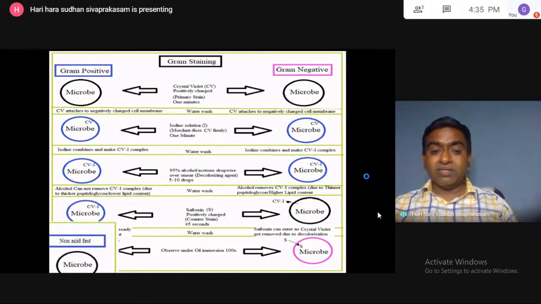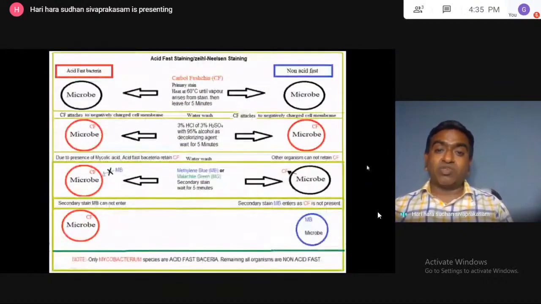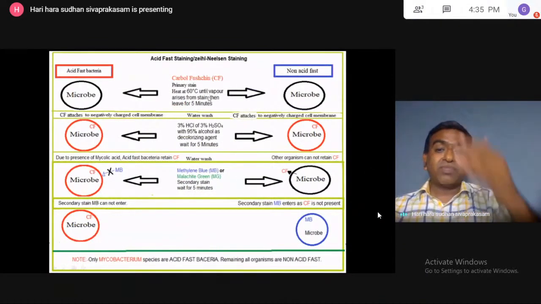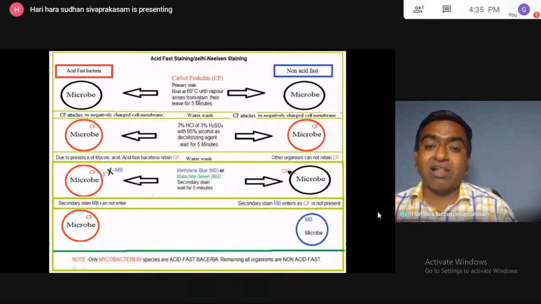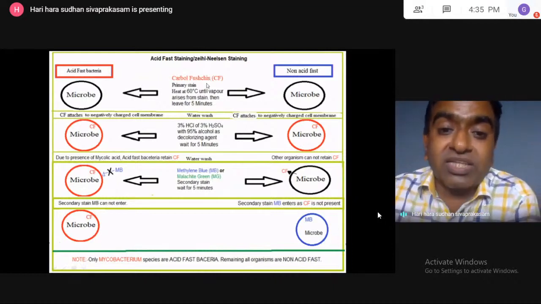Then next, acid fast staining. It is also called the Ziehl-Neelsen staining. So here the only difference is that carbol fuchsin is used as the primary stain and the waiting time is 5 minutes. Heat is also applied. So we have to add the carbol fuchsin to the microorganism.